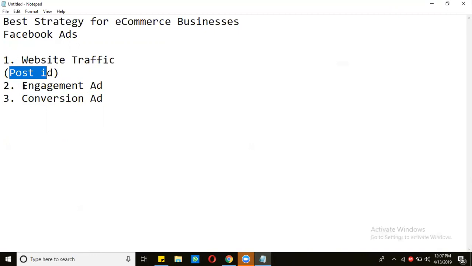For example, all the likes, shares and comments from the engagement ad are transferred to the traffic ad from all the visitors. Next, to convert, we put those things in the conversion ad. In this way, with a minimum amount you can get the maximum from the ads, and you will get the results that you desire. So this is the best strategy. I have checked again and again with some of my clients, and this is going to be very effective for your business as well.